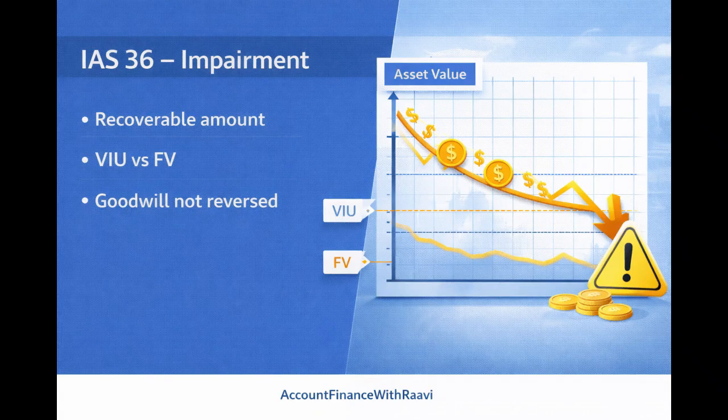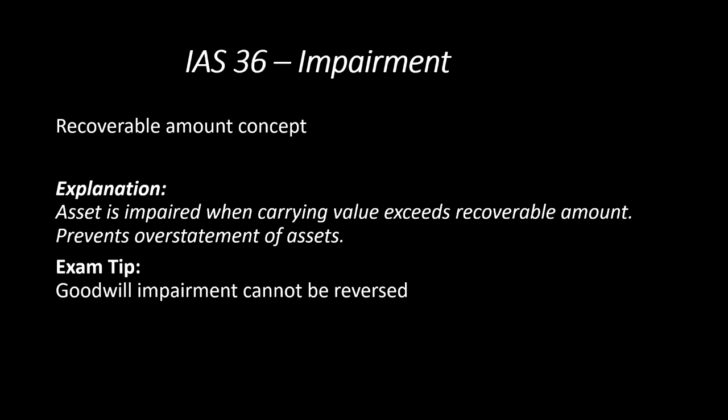Then if you see the next standard, that is IAS 36, which deals with the impairment of assets. The key components you need to know in the impairment of assets is when an asset is impaired, what exactly impairment means. Impairment means the carrying value of the asset is more than the recoverable amount of the asset. In simple terms, if the carrying value of an asset exceeds the recoverable amount, then we consider that asset as an impaired asset.